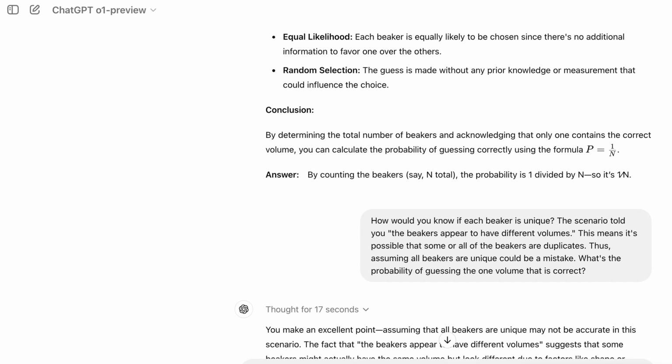I asked ChatGPT o1, how would you know if each beaker is unique? The scenario told you the beakers appear to have different volumes. This means it's possible that some or all the beakers are duplicates. Thus, assuming all beakers are unique would be a mistake. What's the probability of guessing the one volume that is correct?